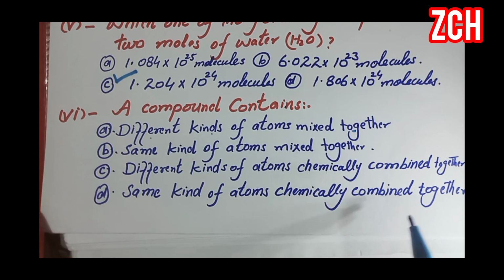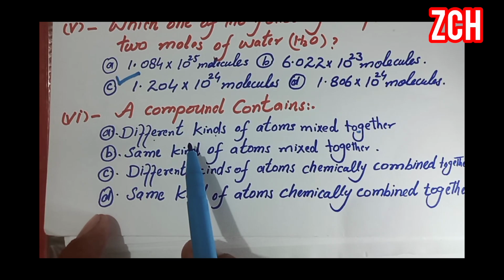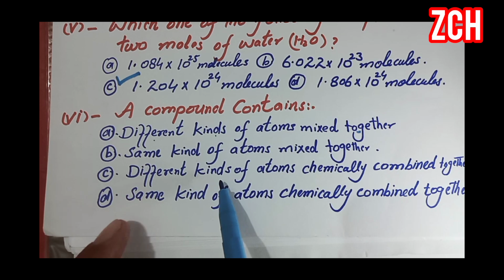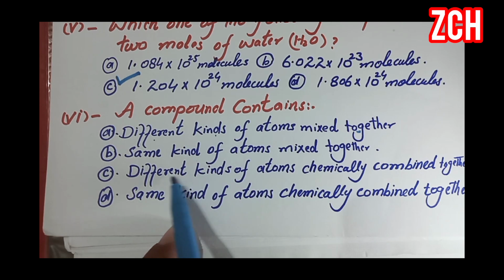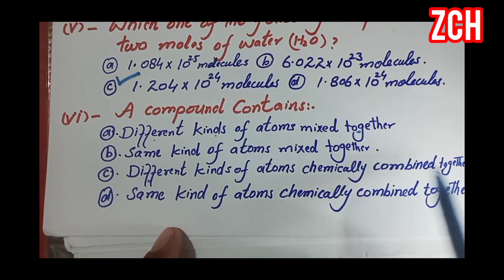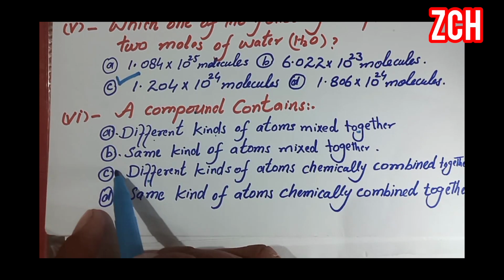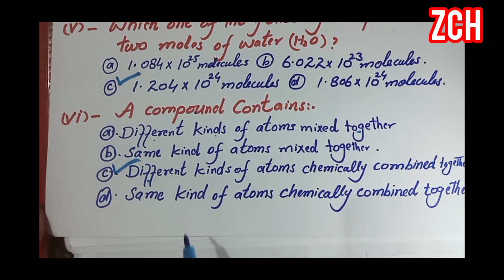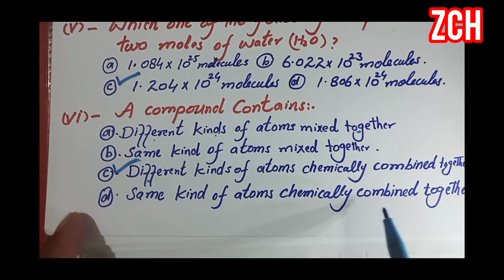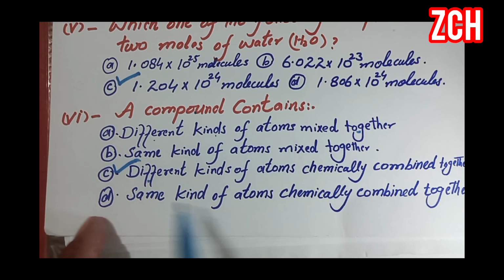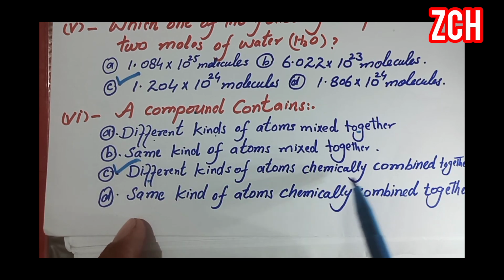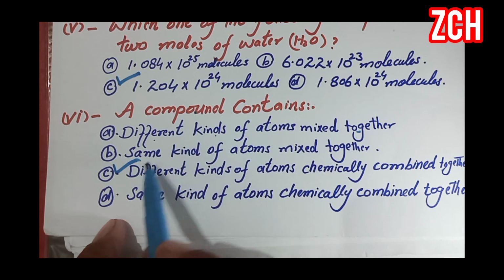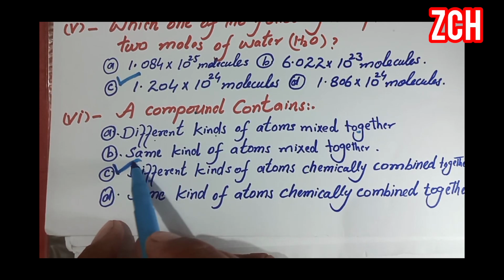We know that a compound is a substance in which atoms are chemically bonded, and different kinds of atoms are chemically bonded in the compound. So option C is correct. While the same kind of atoms chemically combined form a molecule. When different kinds of atoms chemically combine together, they form a compound.